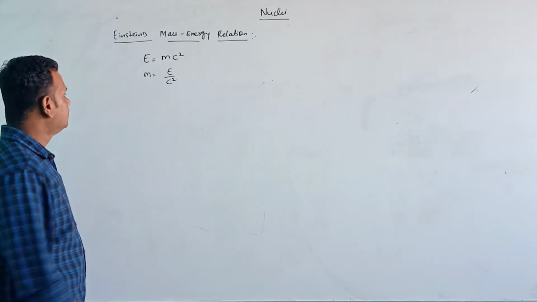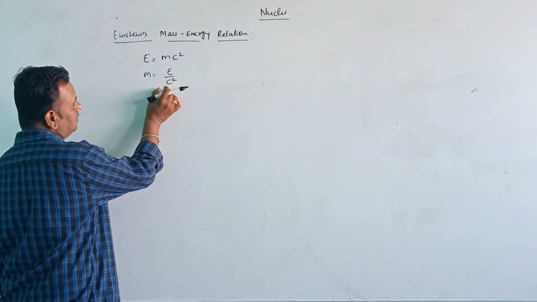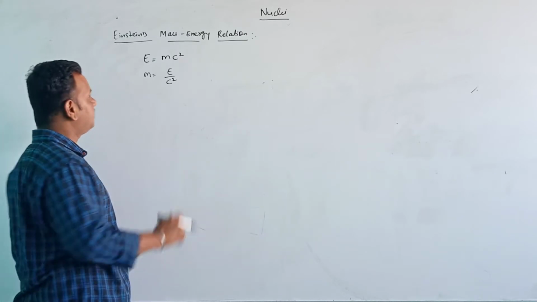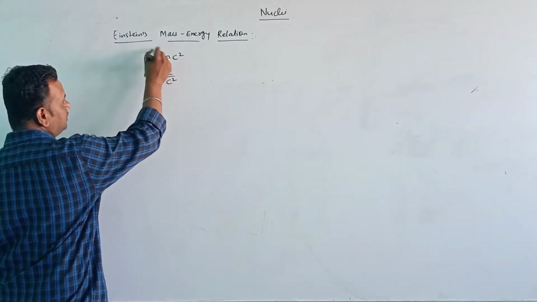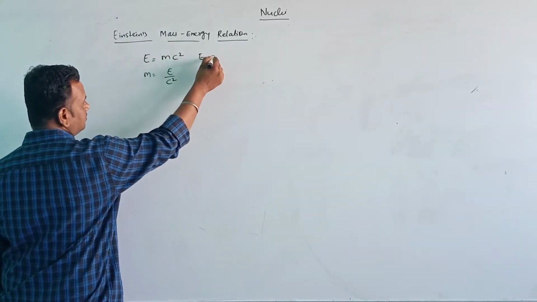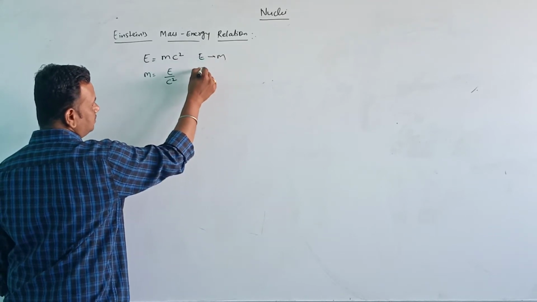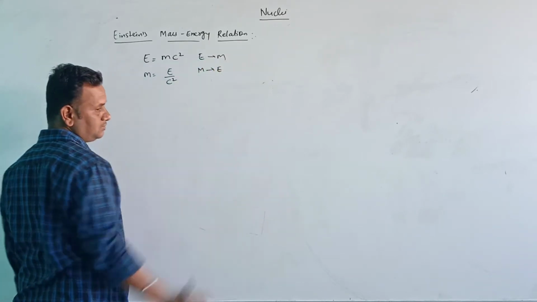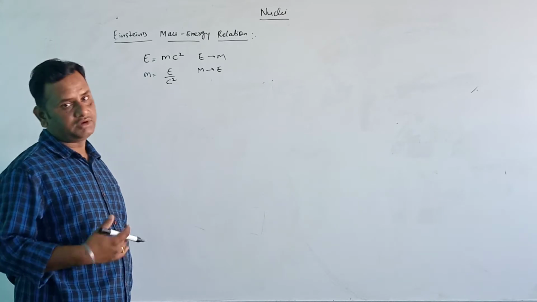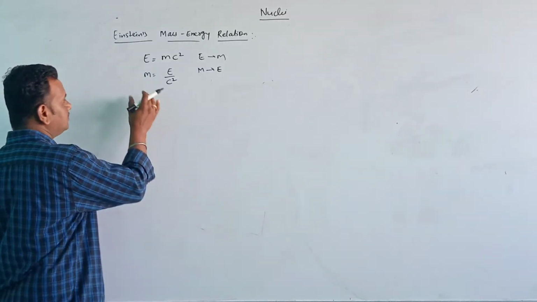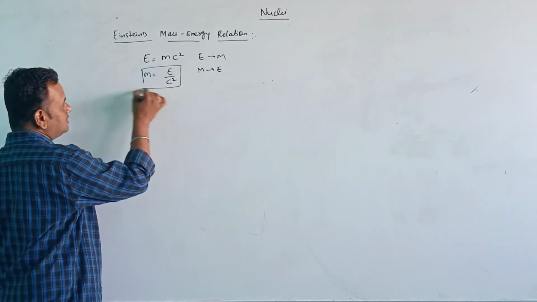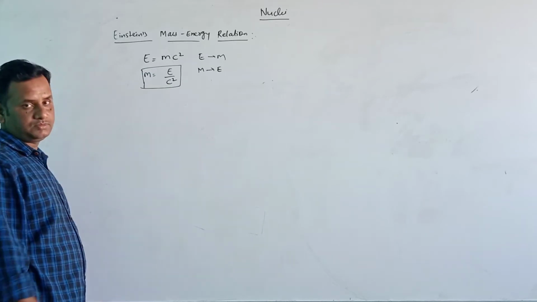Okay, so that is how this relation explains. We can convert energy to mass, mass to energy. It is convertible. This is according to Einstein's relation.